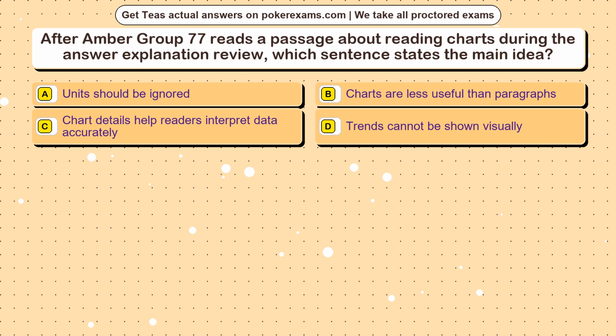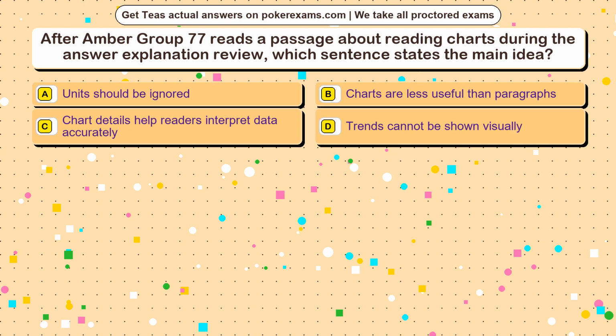Question 1. After Amber Group 77 reads a passage about reading charts during the answer explanation review, which sentence states the main idea? Option A. Units should be ignored. Option B. Charts are less useful than paragraphs. Option C. Chart details help readers interpret data accurately. Option D. Trends cannot be shown visually.